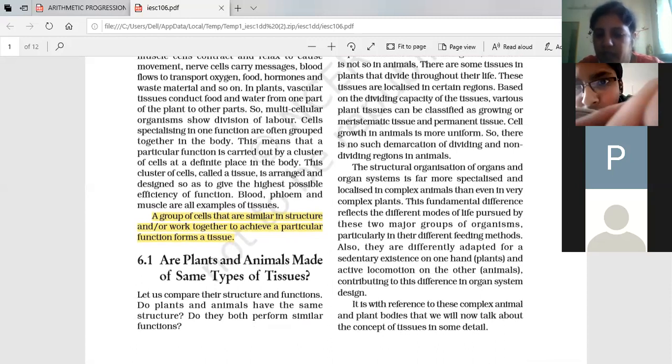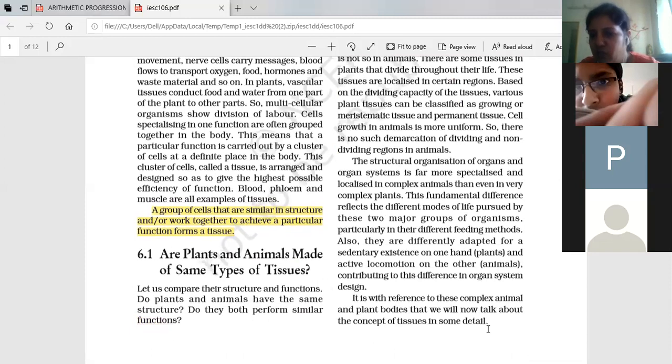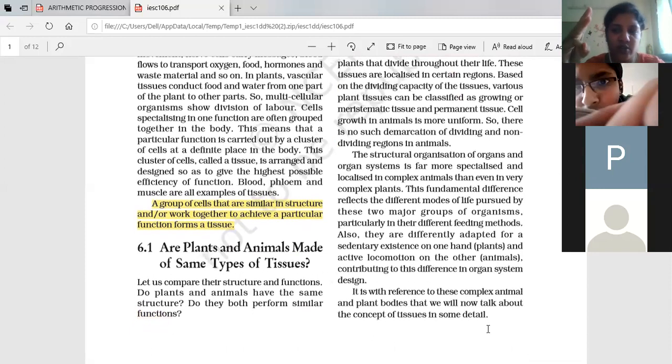It is with reference to the complex animal and plant bodies that we will now talk about the concept of tissues in some detail. So what are tissues? Mainly three things you need to know for every type of tissue. One, its location, where it is found. Second, its structure. And third, its main function. For every tissue, write this in columns and remember that part: location, structure, function. Clear?